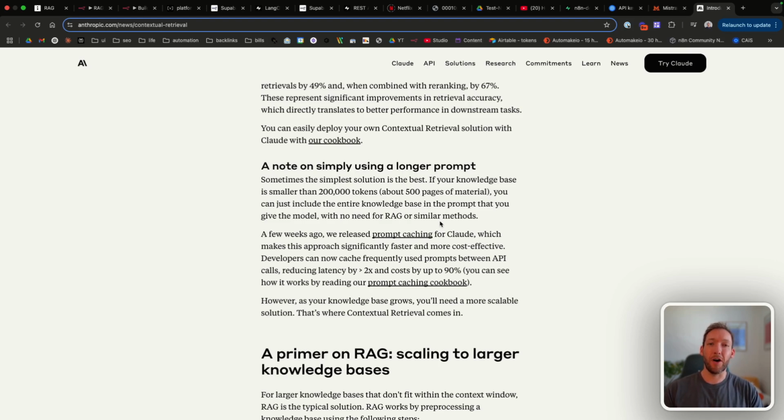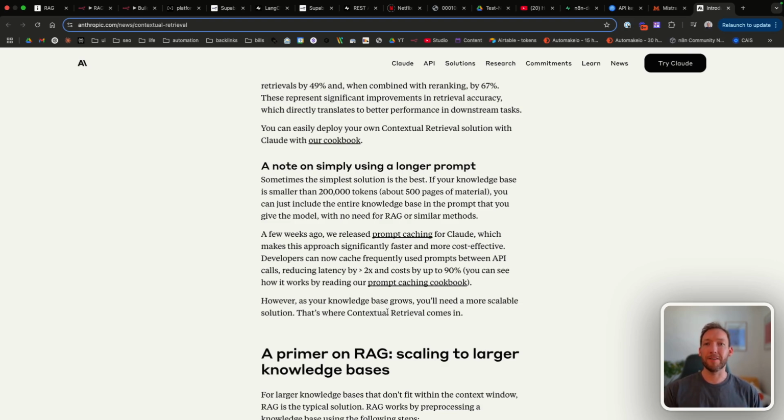So if you're asking questions multiple times, the tokens will only be used once, because it will be sent into the LLM, cached in the back end, so that it's all stored there and can be easily searchable. However, it notes here that as the knowledge base grows, you'll need a more scalable solution, which is where they've come up with the idea of contextual retrieval.